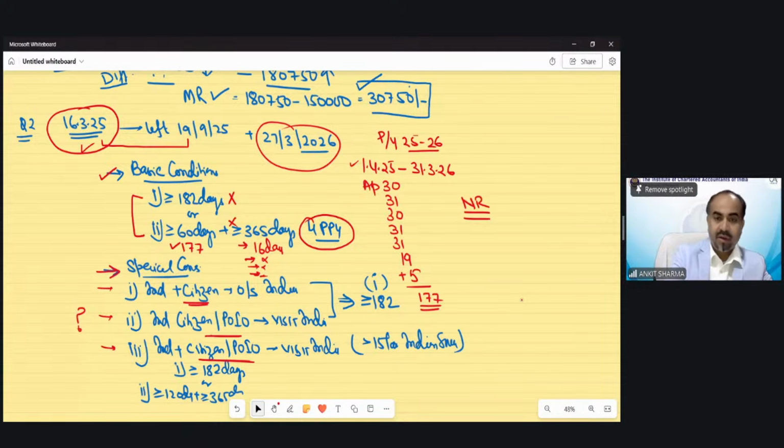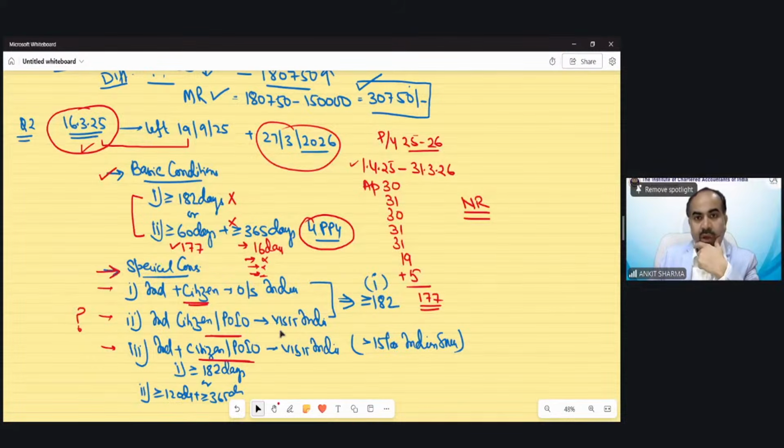Correct? Now, on the basis that she became non-resident, we have to calculate her income also. Yes, correct. Mustafa, it's not 172 days, it would be 177 days. You might have skipped the March end dates, so you have to add those also. Non-resident is the correct answer.